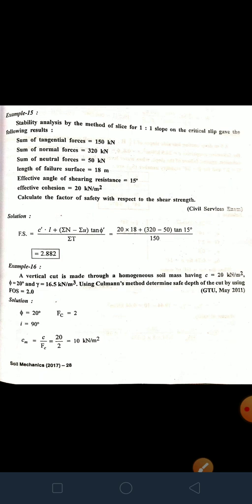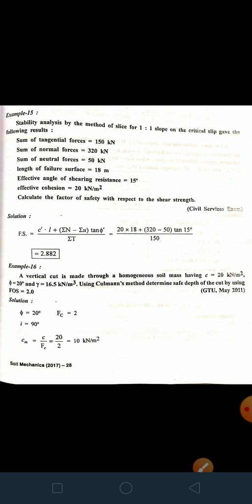Now what is factor of safety? In stability analysis of a slope, three types of factor of safety are normally used: factor of safety with respect to shear strength, factor of safety with respect to cohesion, and factor of safety with respect to friction. The factor of safety with respect to shear strength, Fs equals tau_f upon tau. Factor of safety with respect to cohesion, Fc equals c upon c_m. Factor of safety with respect to friction, F_phi equals tan phi upon tan phi_m.